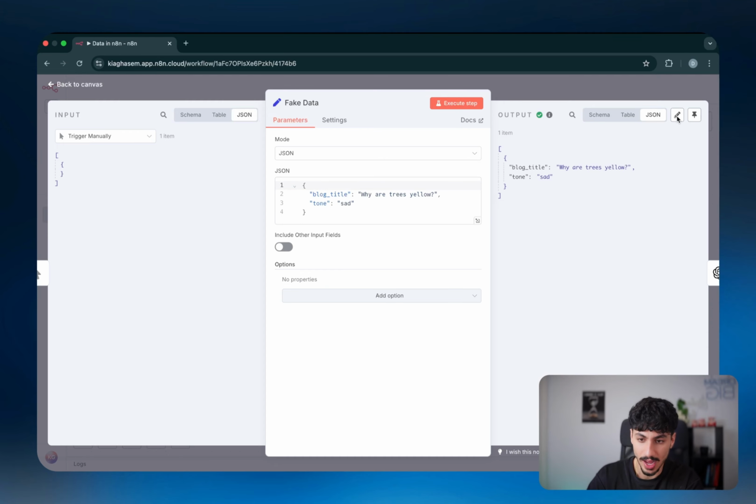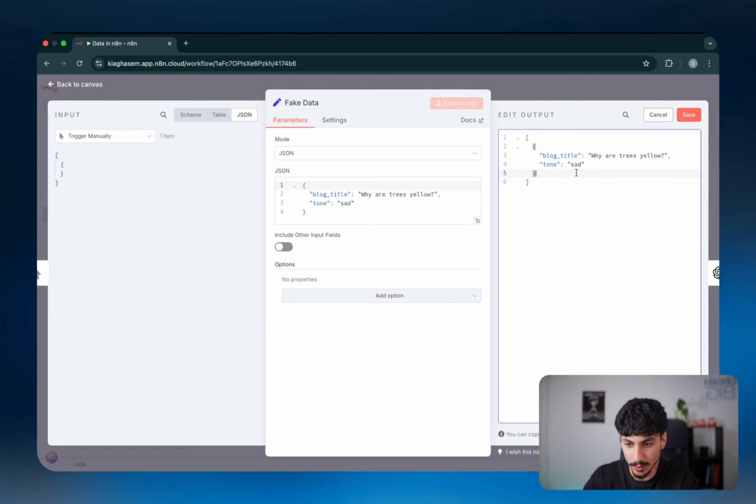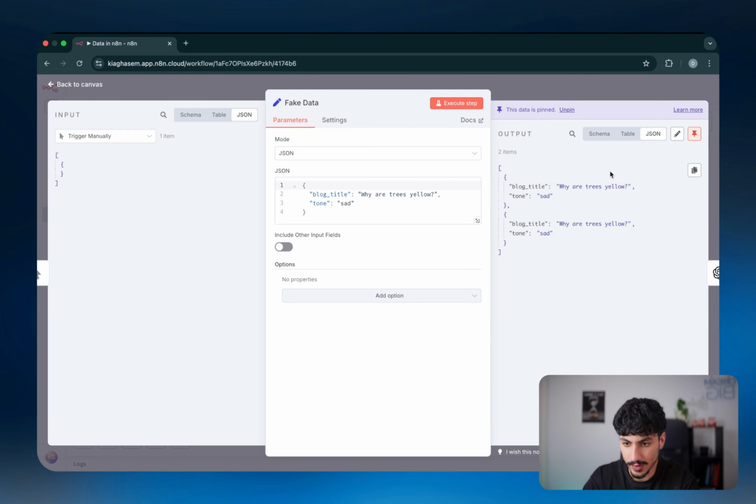Now this could also have multiple items, and how that would look is that you would just have another object as well. So as you can see over here, now we have 2 items, and the 2 items are the first object and the second object. And I'll talk about how multiple items are handled inside n8n in just a moment. But what I want you to first understand is that generally inside n8n, everything is handled as an array of objects. So at the outer layer, we have an array, and then inside it, we have a bunch of objects.